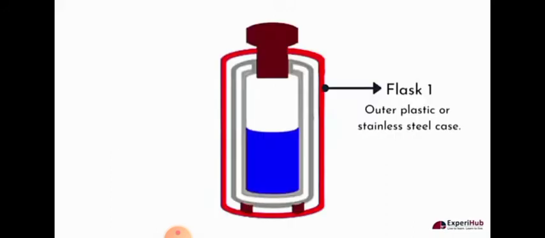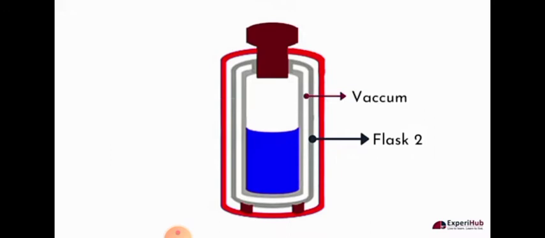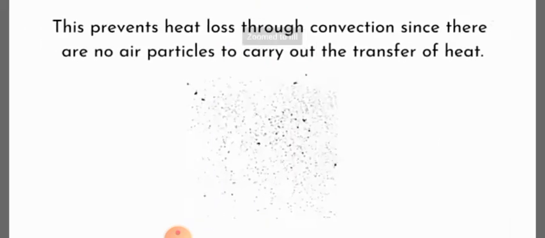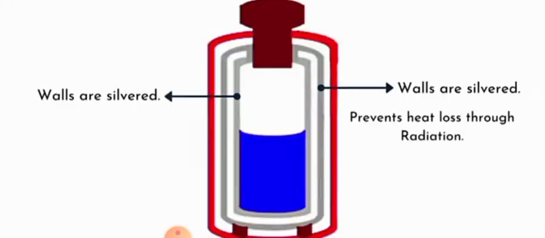The outer casing of a thermos flask is made up of plastic or metal. Plastic, being a poor conductor of heat, acts as an insulator, preventing heat loss through conduction. Inside the plastic case is another double-walled container, which is made of glass or stainless steel. Both of the walls of this container are silvered. The narrow region between the inner and the outer walls is evacuated of air and sealed to create a vacuum. This prevents heat loss through convection since there are no air particles to carry the heat. The silvered and shiny surfaces of the walls also further prevent heat loss through radiation.